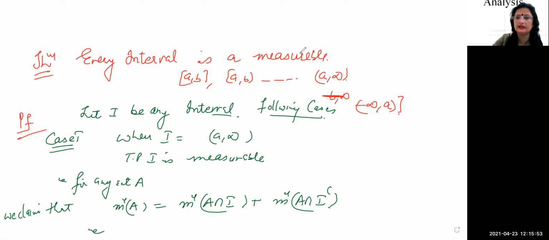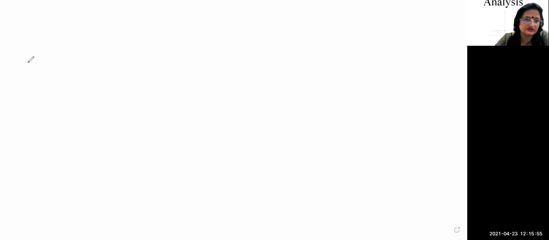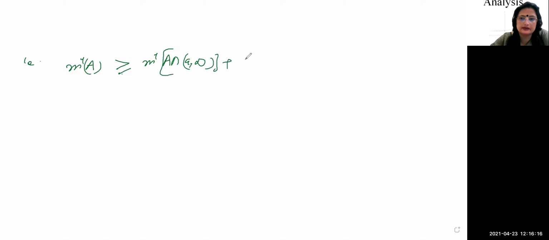So now I will put the value of I here. That is m star A. So we can also take it as greater than or equal to. This is a sufficient condition for a set to be a measurable set: if m star A is greater than or equal to m star A intersection E plus m star A intersection E complement. So I will put the value A intersection a to infinity here plus m star A intersection a to infinity its complement, right?